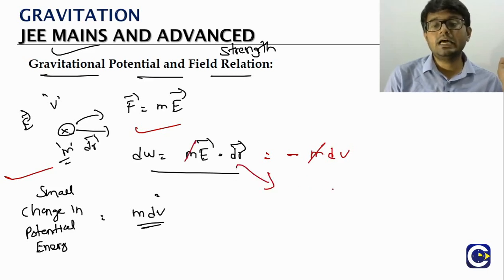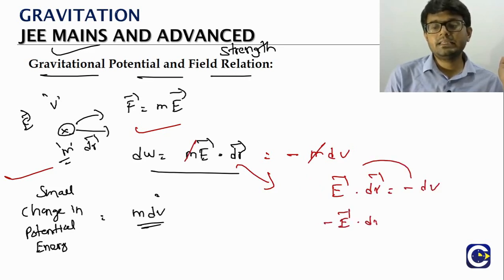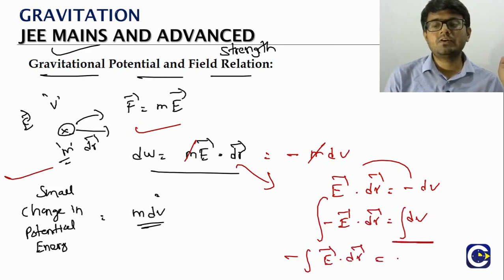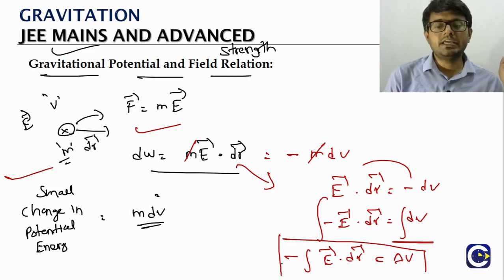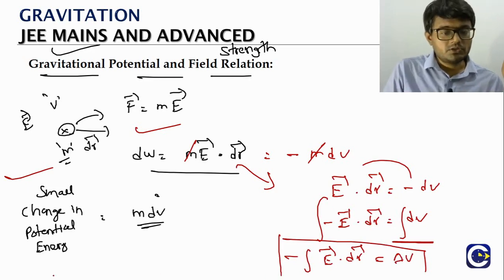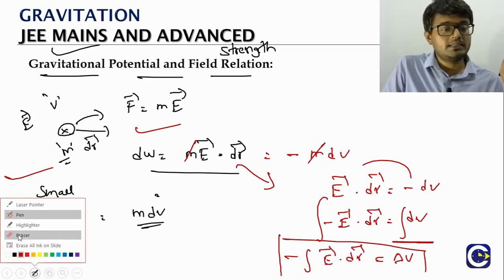We'll have E dot dr is equal to minus dV. We'll bring the minus to the left side: minus E dot dr is equal to dV. We'll integrate it. So minus integral E dot dr is equal to the integration of dV, which will give us delta V, the overall change in the gravitational potential.